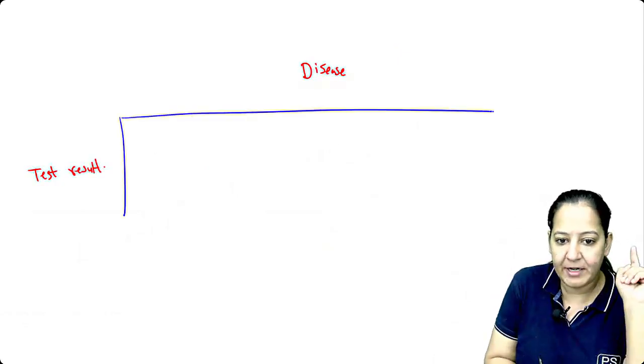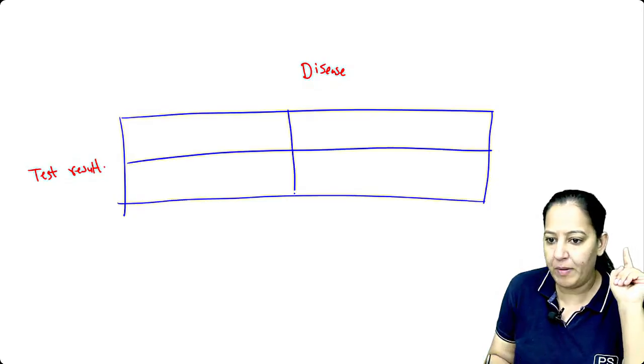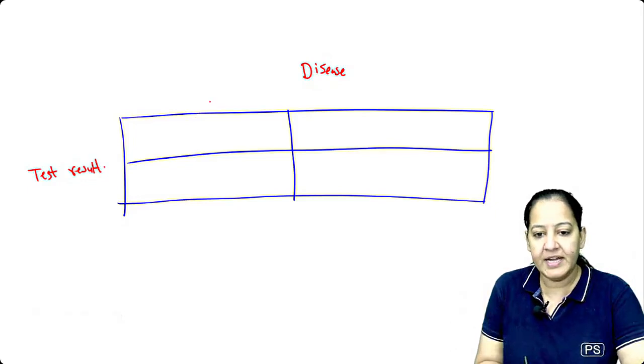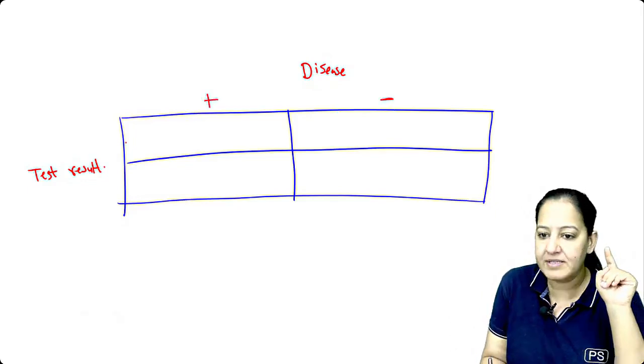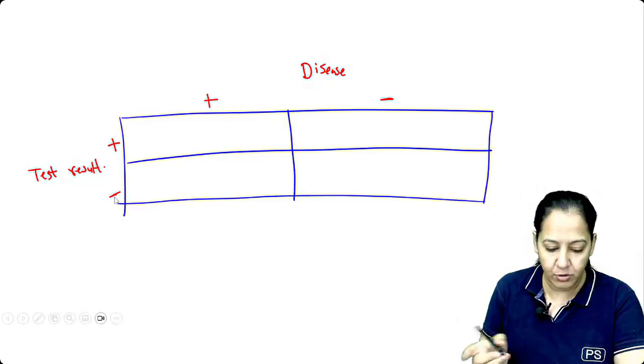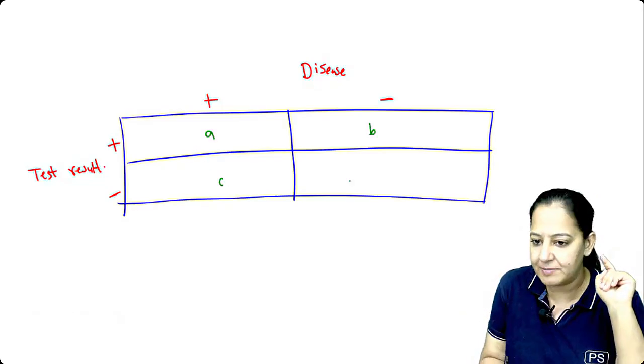Let me tell you what is the meaning of 2 by 2. I'm making a 2 by 2 table. 4 cells are there. Listen. Say disease positive, disease negative. Test result positive, test result negative. Always, it's a rule. So you can see, let me write ABCD. This is A, this is B, this is C, this is D.